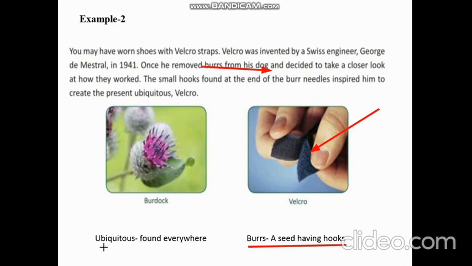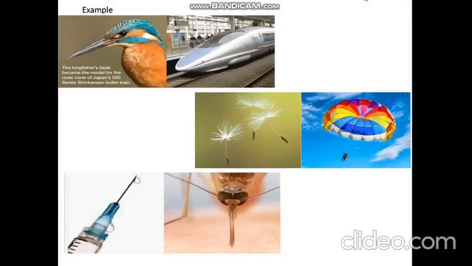Now here is a new word. Ubiquitous means found everywhere. So Velcro is now used in so many things like shoes and bags. So dear students, now you know how the Velcro was invented. Yes, it was also inspired by nature.